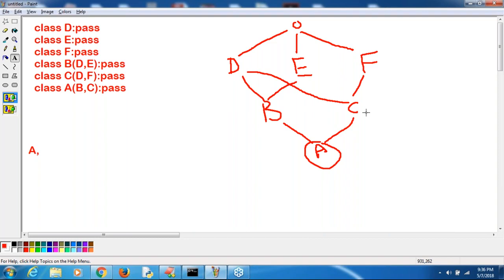Prithviraj, Python is always going to visit any class only once. It never visits a class two times. Remember that. Yes, can you please guess something? It may be wrong also, don't worry. Yes, you should have some answer in your mind.